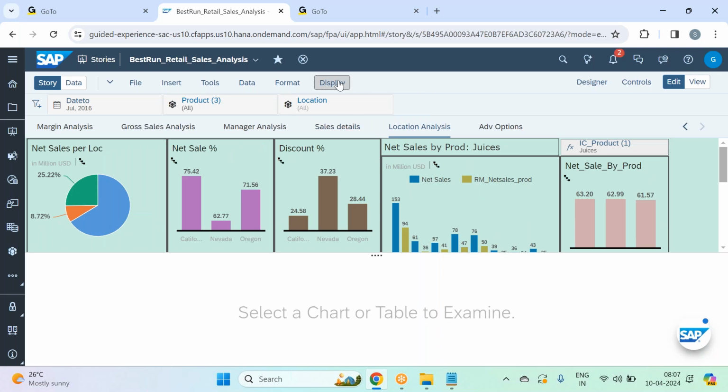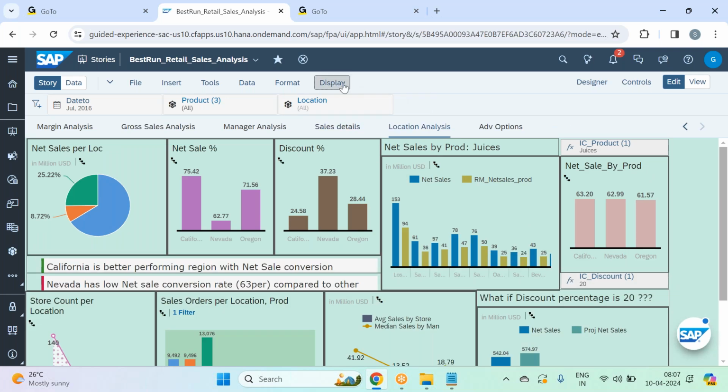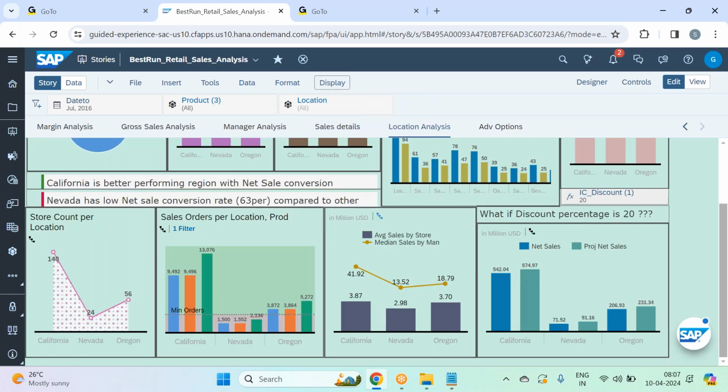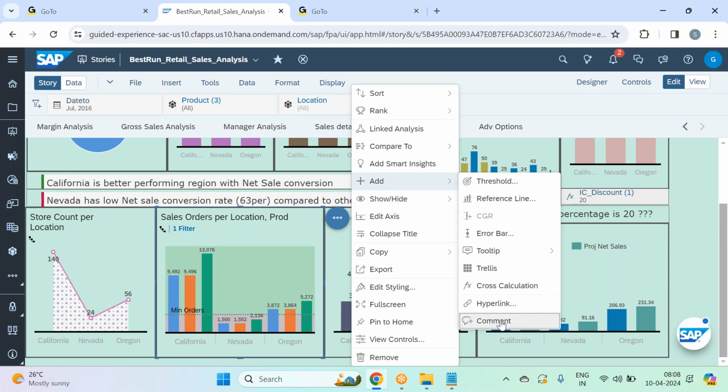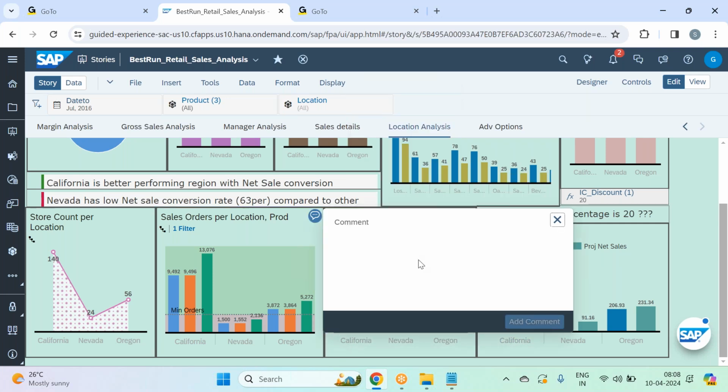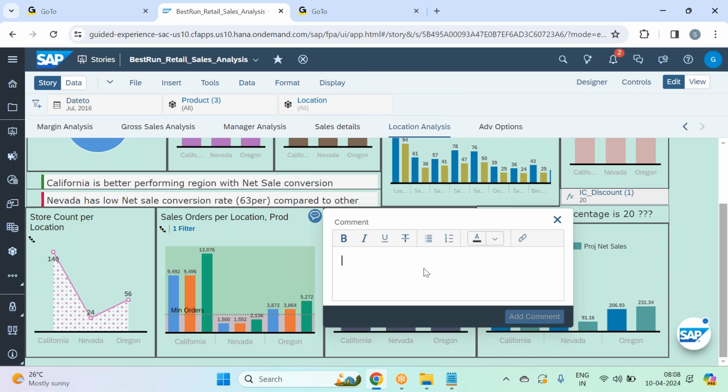Display, sorry. Maybe I can say add a comment. Maybe I lost the comment in the recreation, because I recreated the story.